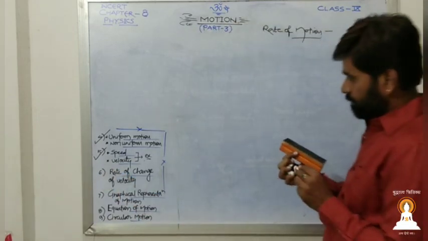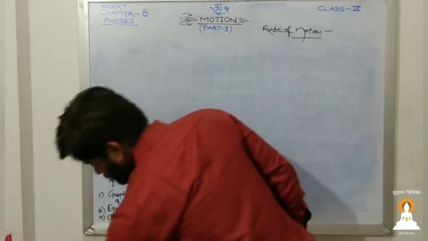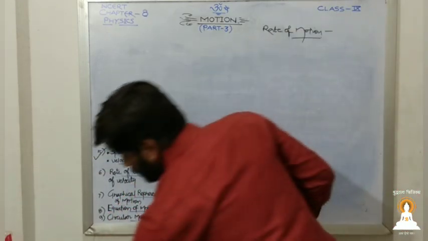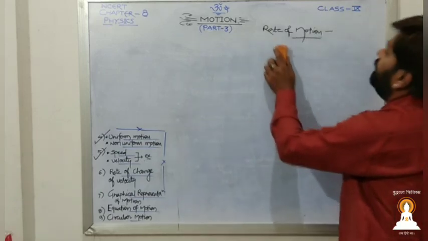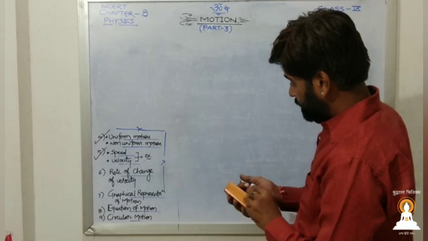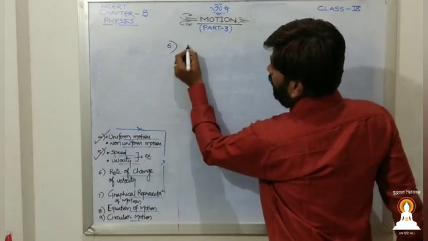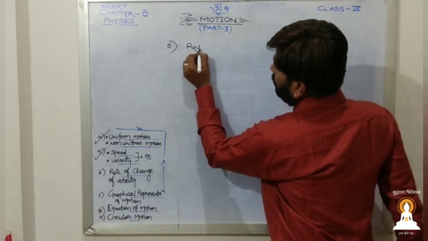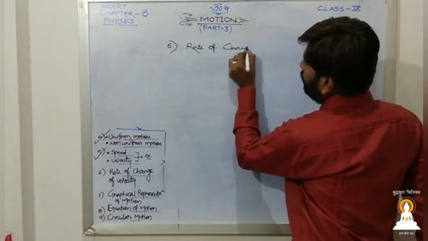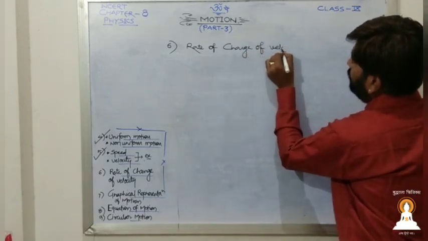Let us move to the next one, that is rate of change of velocity. As we are talking about straight line motion, right now we have talked about rate of motion. Now we are going to talk about the sixth point, which is rate of change of velocity.